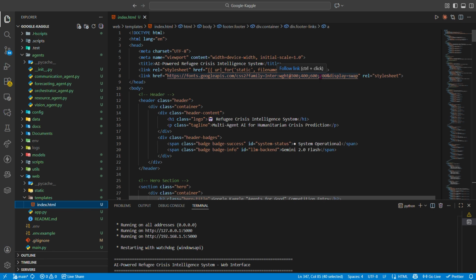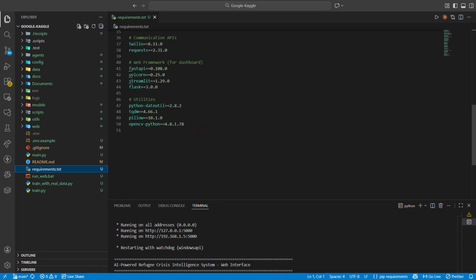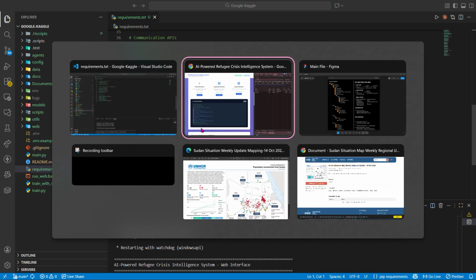Coming to the tech stack: Python 3.10 plus with PyTorch for ML, Flask for the web server, Google Gemini API for LLM reasoning, Ollama with Llama 3 for local fallback, YOLO V8 for computer vision, real data from UNHCR, ACLED, World Bank, a vanilla JavaScript frontend, and Docker for deployment. Everything runs smoothly locally or deployed to the cloud in one command.